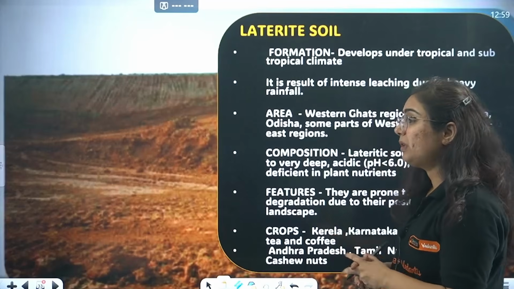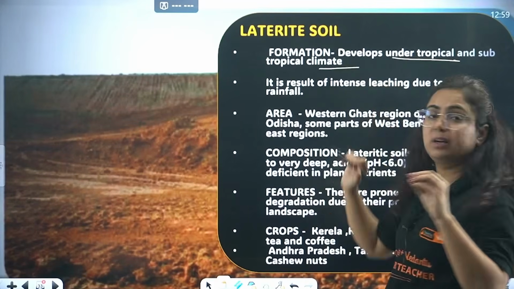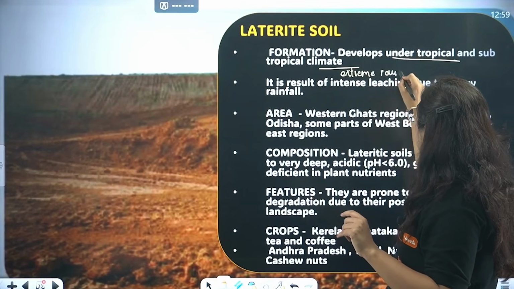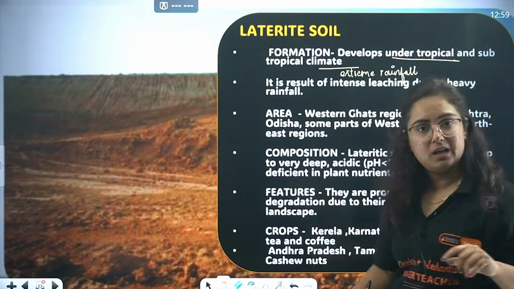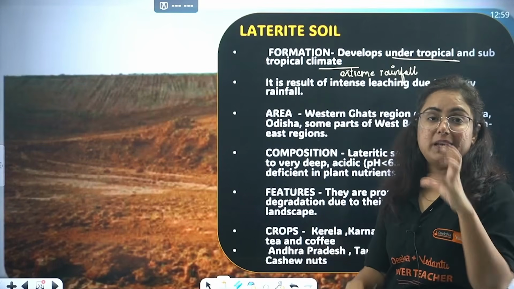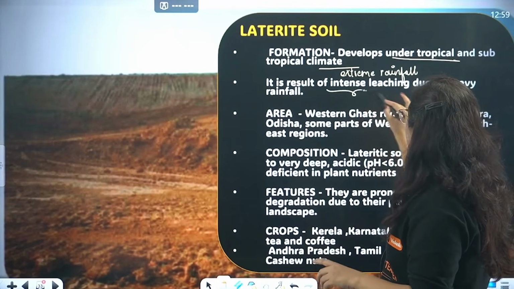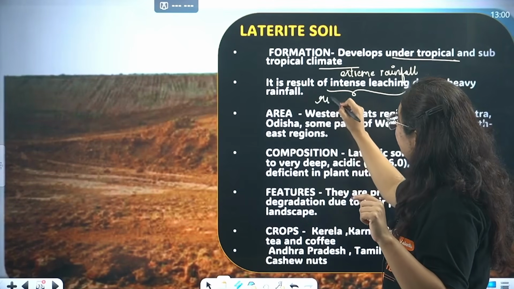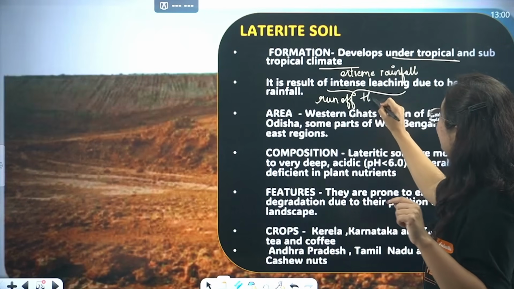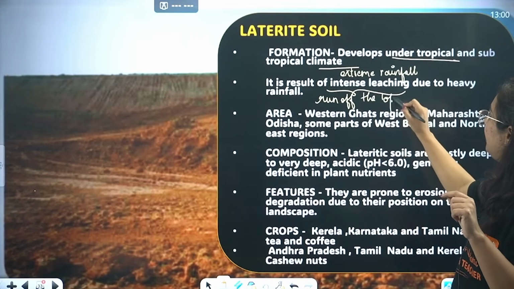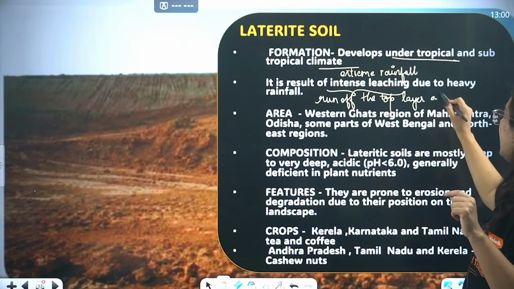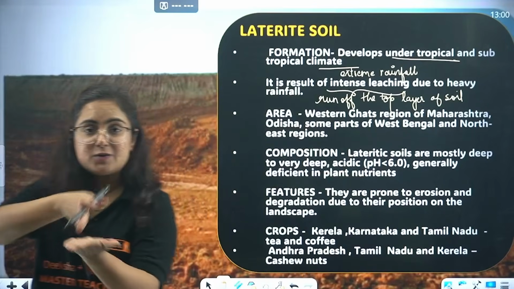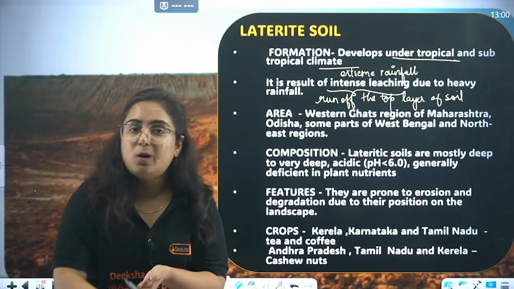Let me tell you. These are the same regions which are affected by extreme rainfall, because of the tropical and subtropical climate. Because of that extreme rainfall with high pressure, it results in intense leaching. Intense leaching means runoff of the top layer of soil. Because of that rainfall, beta, the top layer of soil washes away. Heavy rainfall. Now that top layer of soil contains nutrients, and it is washed away. How will the crops grow?